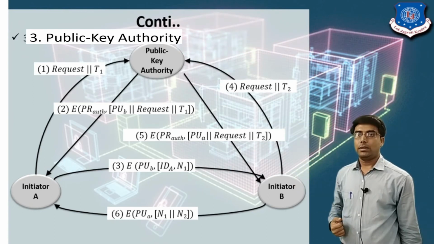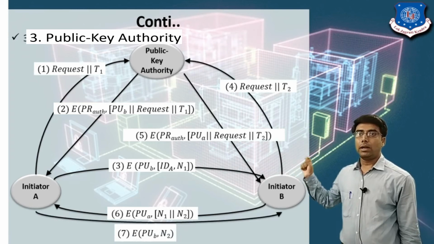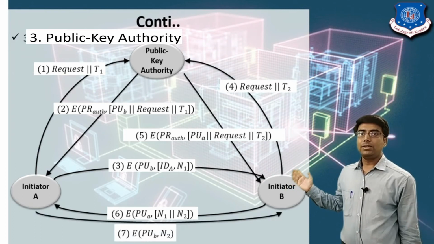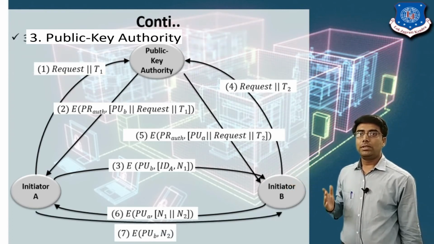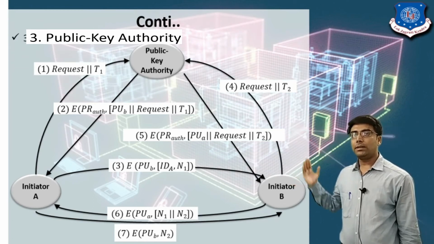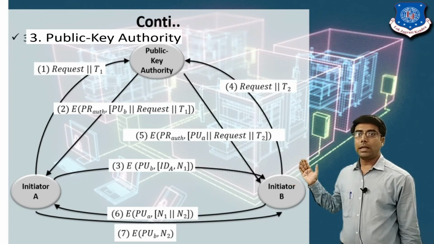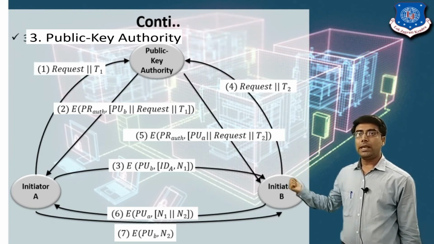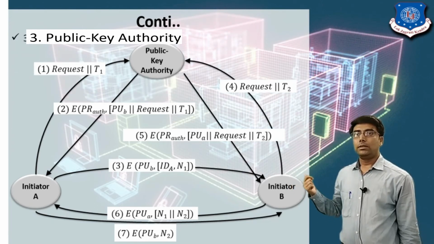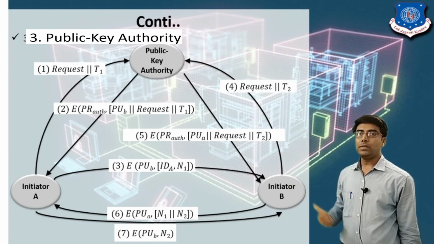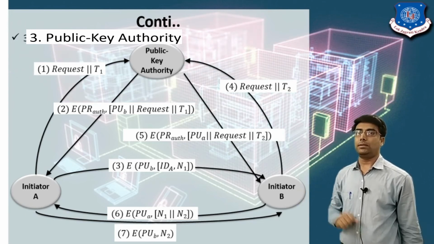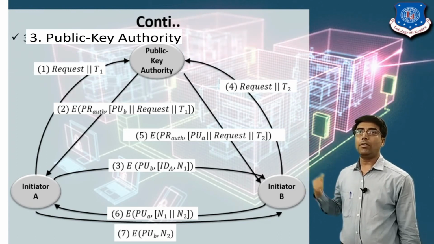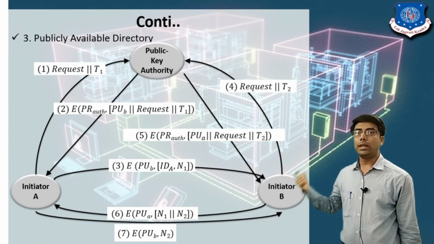with user A. Now in step number 7, again user A acknowledges to B, and user A sends the N2 nonce, which is newly generated by user B, encrypted using the public key, and sent to user B. It means user A is a correct person, user B is also the correct person. Now they communicate with each other. So this is the simple technique of the publicly available directory. Now I hope this idea is clear, right?